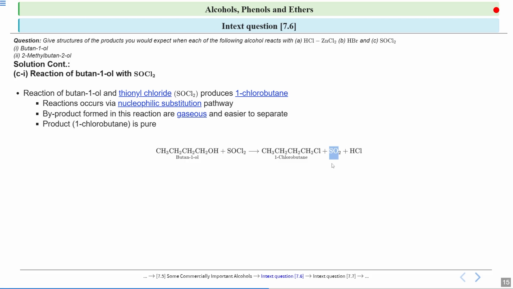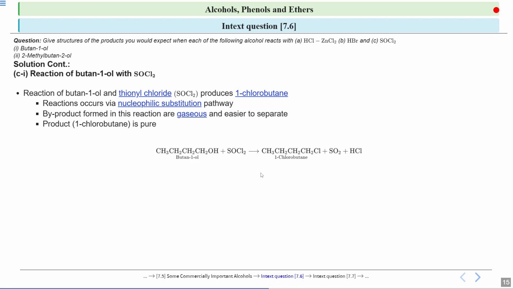So this drives the reaction in the forward direction. Because both of these escape, the product which you get, 1-chlorobutane, is a pure product. So it is easy purification, because these gases escape. That is why this method is preferred more.